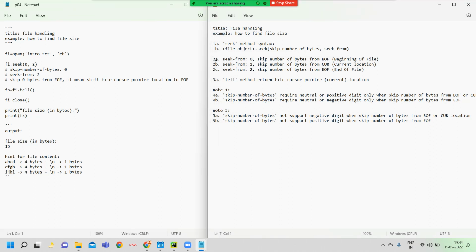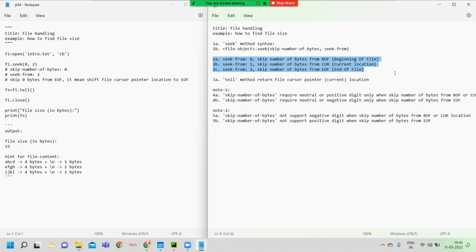Okay. Here I already told you three kinds of seek from constants are available. 0 indicates beginning of file, 1 indicates current location, 2 indicates end of file.